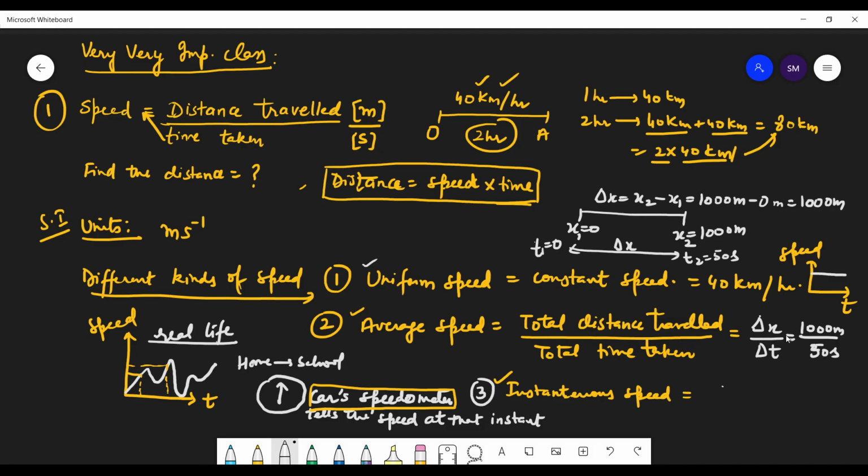So if we write it in mathematical terms, see, right now they will help us in future, okay? If we are able to express a physical quantity in a mathematical way, so this is distance traveled upon time taken, okay? Now here I'm assuming that you are moving in one straight direction.